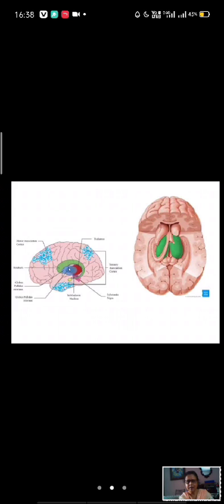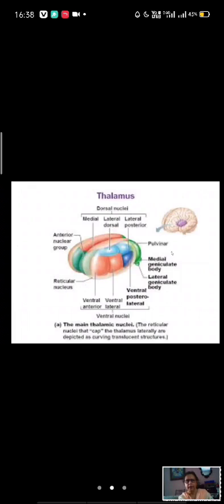As we have seen with the substantia nigra, this is the same old picture, and here it shows these two thalami. These are the nuclei of the thalamus. This is the anterior nuclear group, this is the posterior pulvinar group.